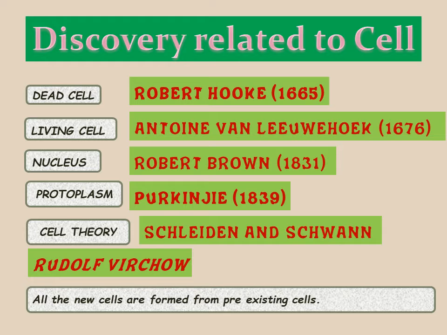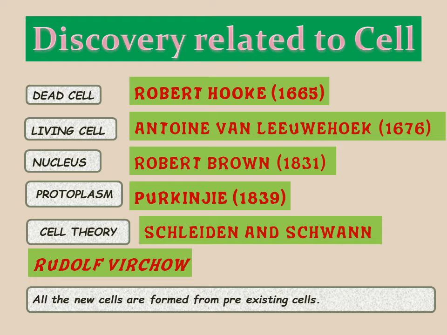Now let's discuss discoveries related to the cell. The cell which was examined by Robert Hooke was a dead cell. The dead cell was discovered by Robert Hooke in 1665.